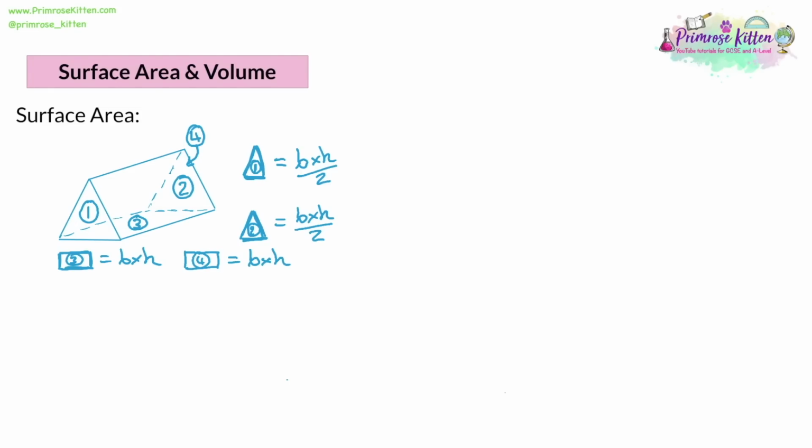Now, depending on the prism, these rectangles could be the same size or they could be different sizes. You know based on the triangles at the front. If these are equilateral triangles, then all 3 of the rectangles, because the back side as well, are going to be the same. So you can find one of them and multiply by 3. If it's an isosceles triangle at the front of the prism, then you find 2 of them and times by 2. Then add on the third one.